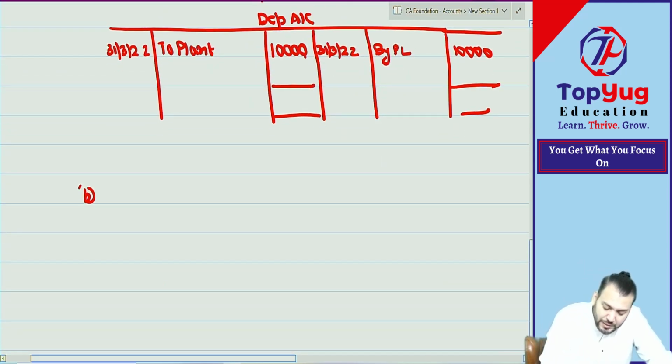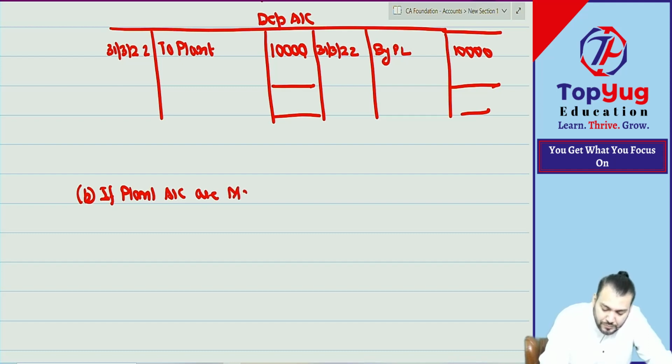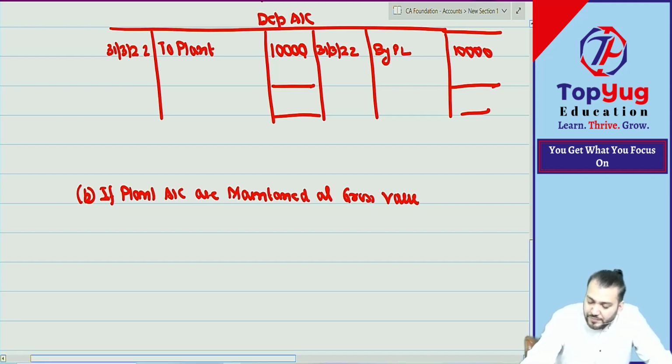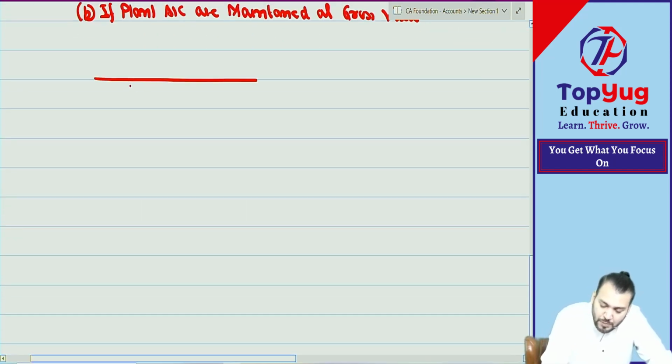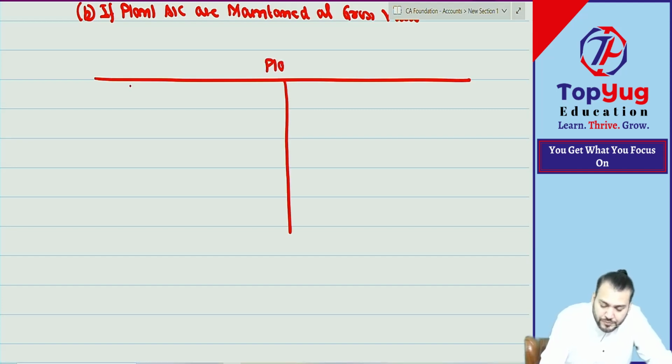So point number B, if plant account is maintained at gross value, means cost price. We'll open which account? Plant account.